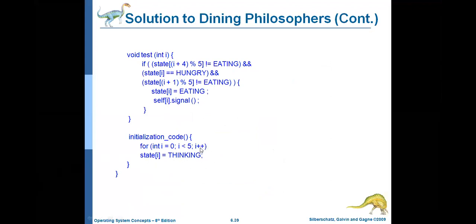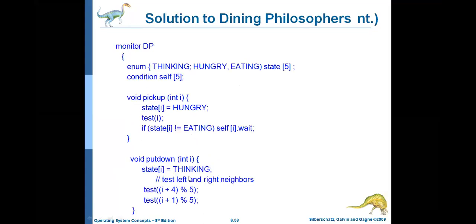Again I plus plus, I value is 2 now. 2 less than or equal to 5, condition true. So state of 2 equal to thinking. Likewise state of 3, state of 4. Whenever I value becomes 5, 5 less than 5, condition fails, we come out of the loop. That means initially all the philosophers are in the thinking state. This is the initialization code.